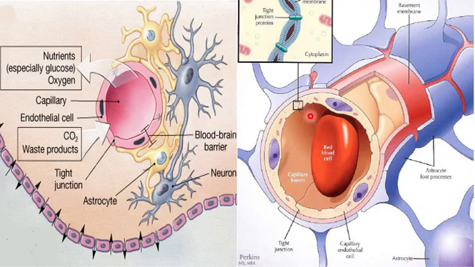This is the blood-brain barrier. First, endothelial cell. Second, the basement membrane. Third, foot processes of the astrocyte. Again, endothelial cell, basement membrane, foot processes of the astrocyte.